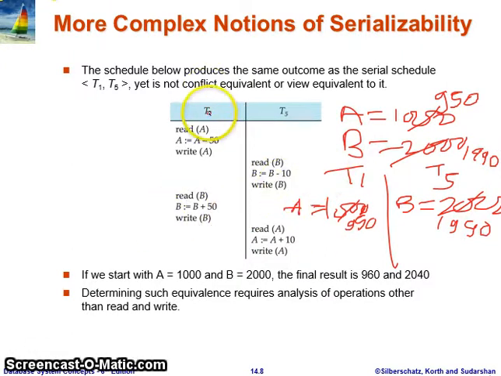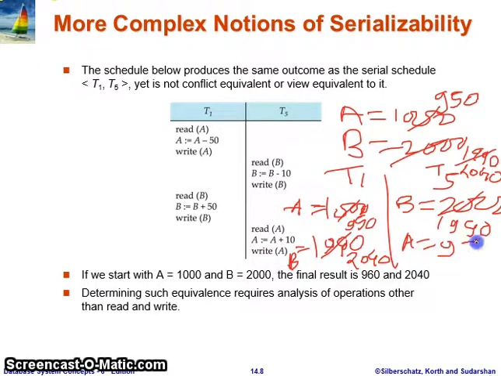Then transaction T1 reads that value, 1990, of data item B, and adds 50, which is 2040, and writes B, again changing the value to 2040. Then transaction T5 reads A, which is 950, and adds 10, giving 960, and writes A, which is 960.